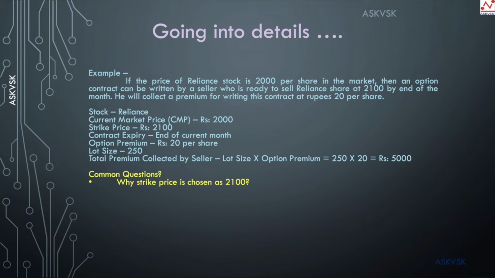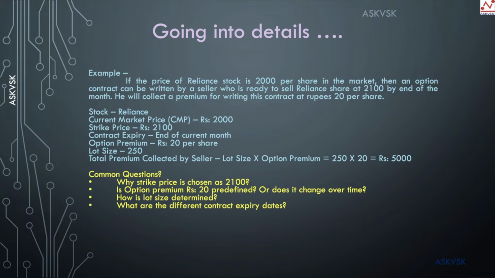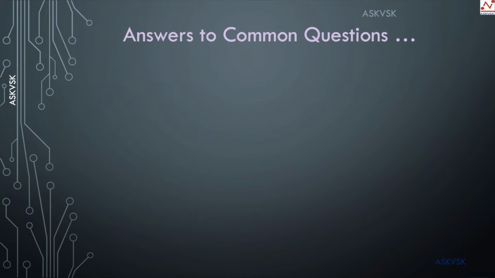So why was the strike price chosen as 2100? Can it be anything different? We will talk about it. Is the option premium rupees 20 predefined, or does it change over time, or who decides this price? How is the lot size determined? What are the different contract expiry dates? Should I wait until the contract expiry to get the profit or loss? Let's try to answer each of these questions so that it clears some of the confusions.